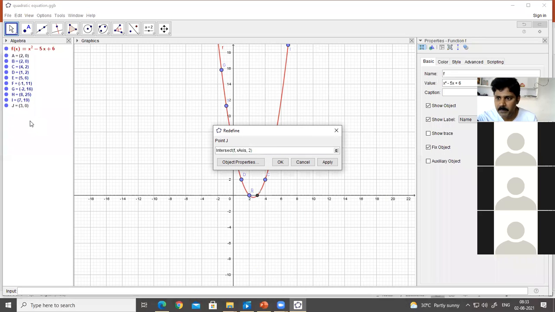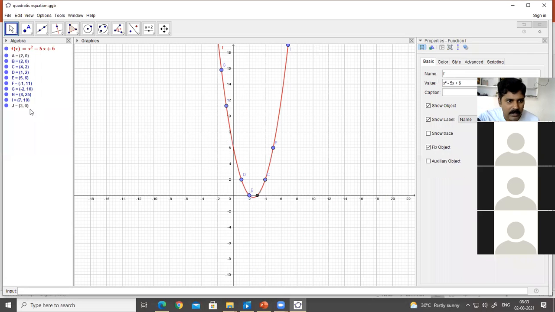Did you observe this? 3 is a zero of the polynomial, 2 is a zero of the polynomial. Hence the x square minus 5x plus 6 graph intersects the x-axis at 2 comma 0 and 3 comma 0. Therefore the zeros of the polynomial are 2 comma 3.